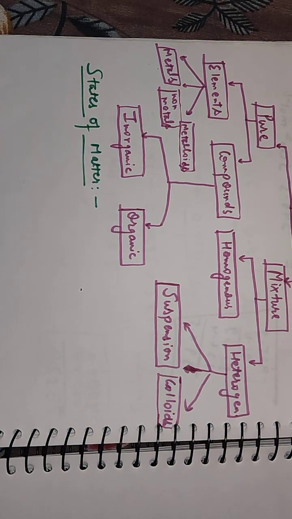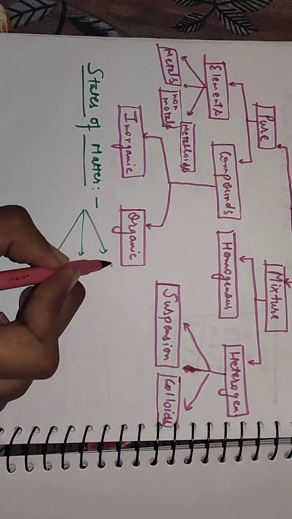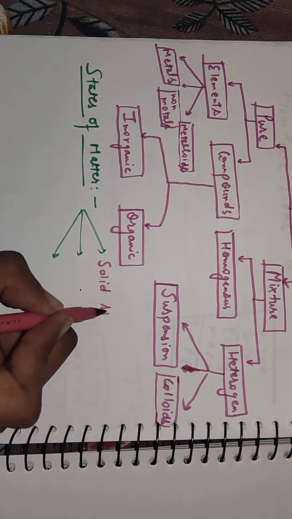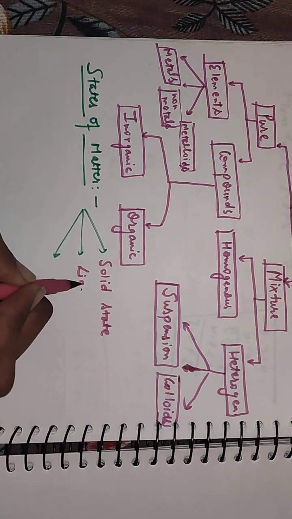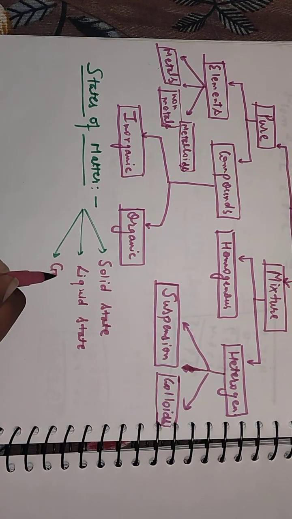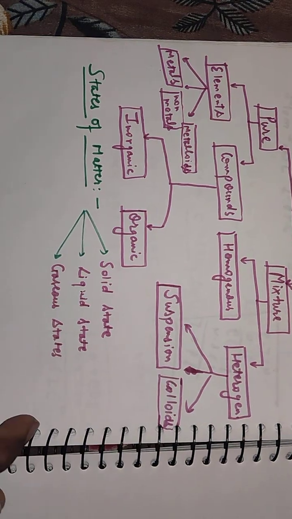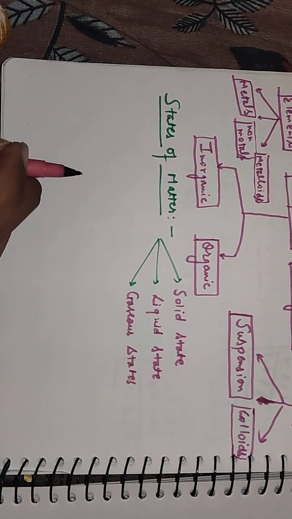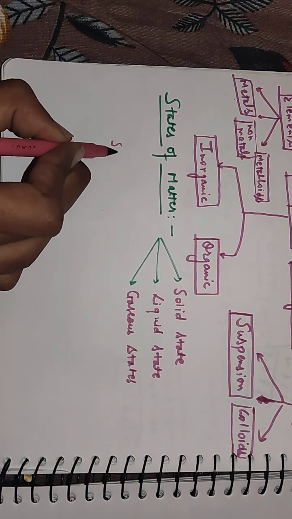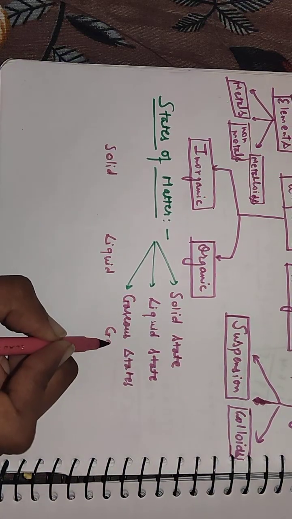States of matter. Matter is classified into three states. The first one is solid state, and the next one is liquid state, and the last one is gaseous state. So if we classify the properties of solid, liquid and gas, we can compare them like this: solid, liquid and gas.